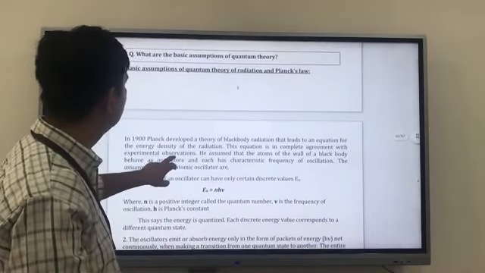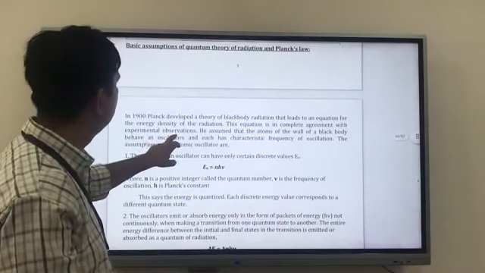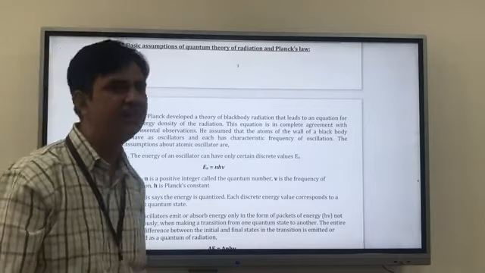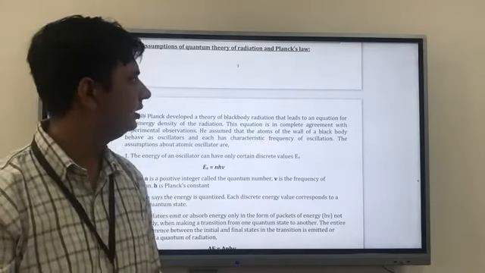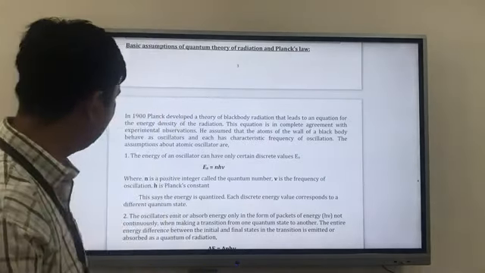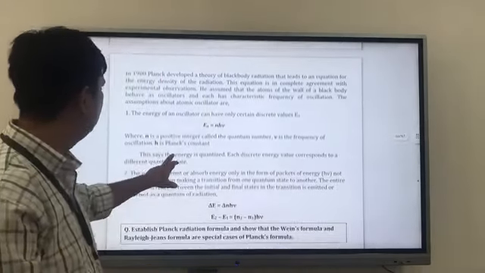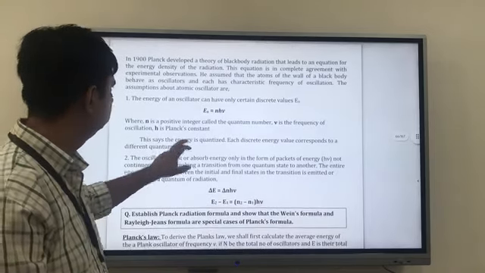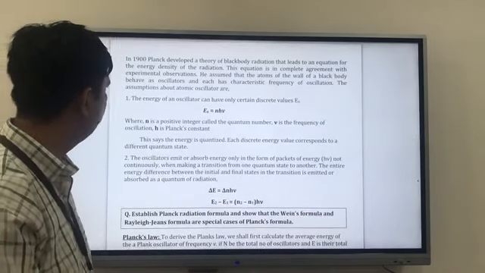Now we'll get to the very important quantum theory of radiation and Planck's constant, or Planck's law. So we'll take this and then move to some other point.